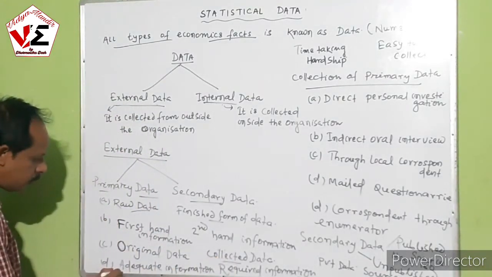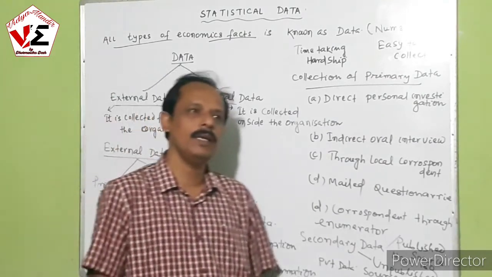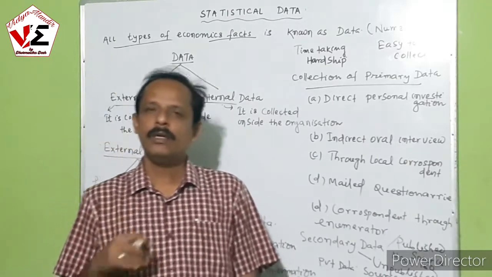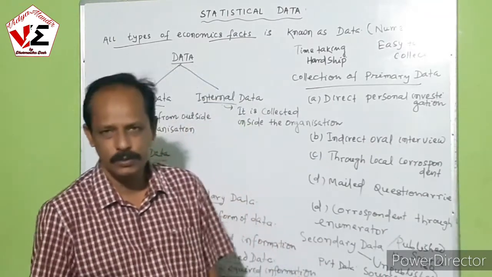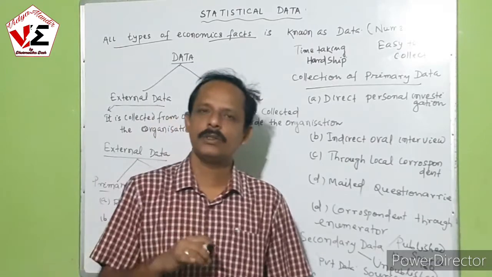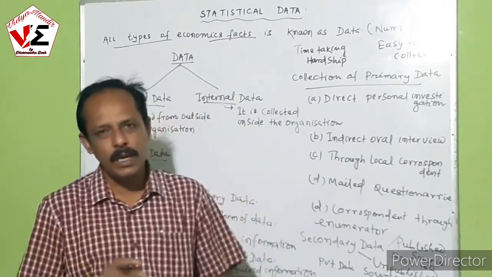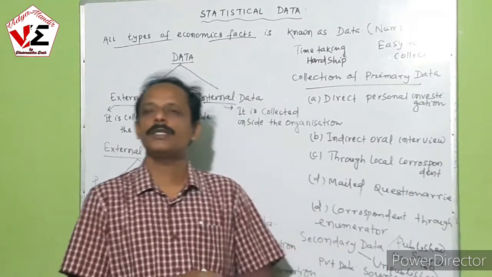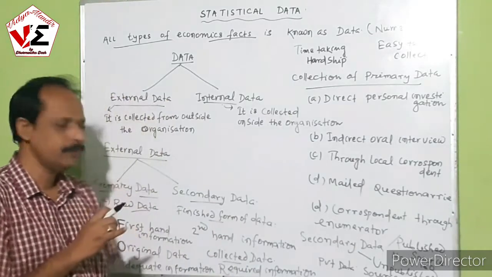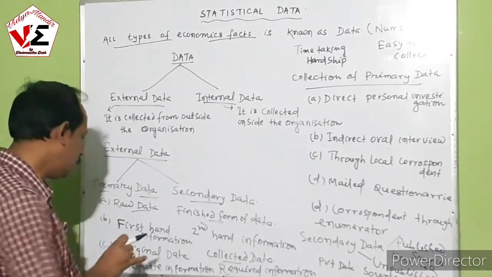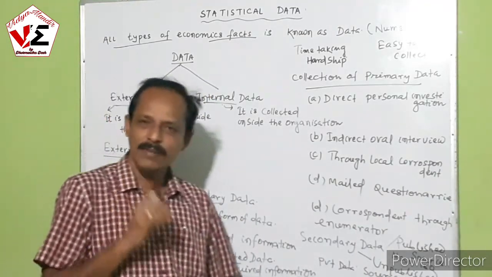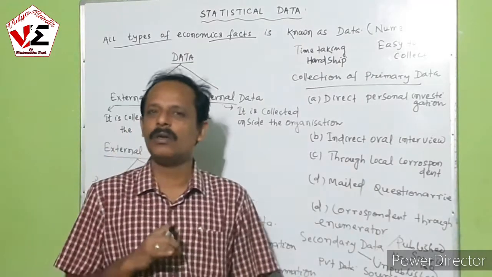Fourth, it is adequate information. Primary data provides adequate information to the organization, whereas secondary data may not provide adequate information because it is collected for a particular purpose. Suppose you are studying population, we collect the data from every angle, whereas if you are going through a literacy rate, that is collected only for literacy. So that is compact data that consists of only the required information, whereas adequate information is there in the primary data, and it is very time-taking, hardship work and very difficult to collect primary data.